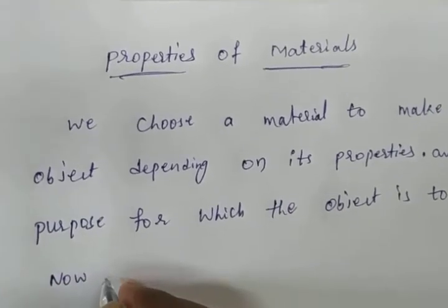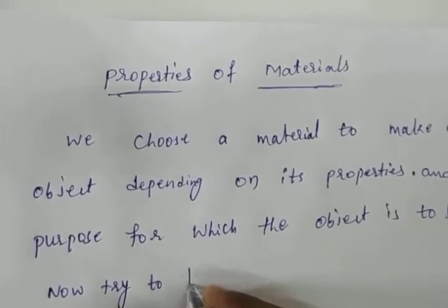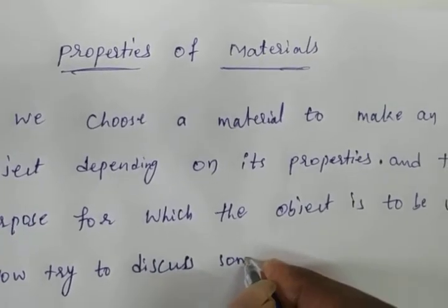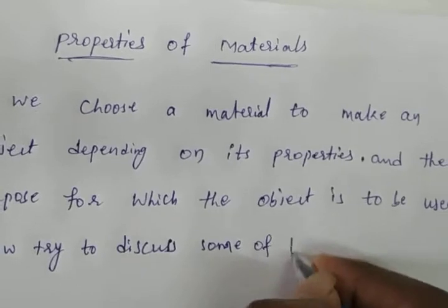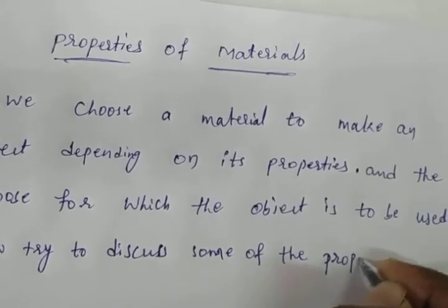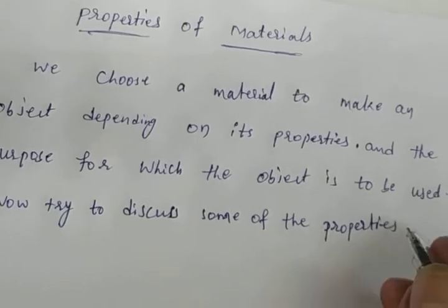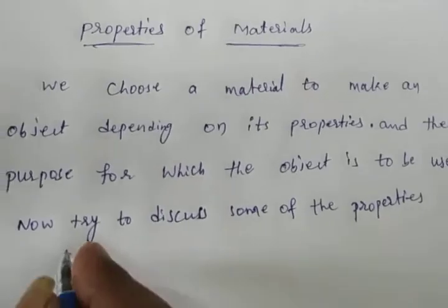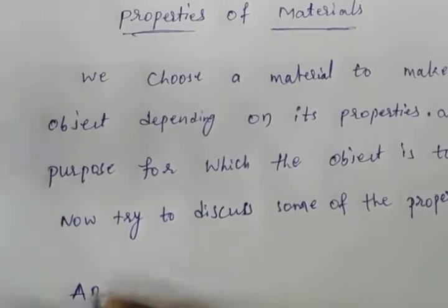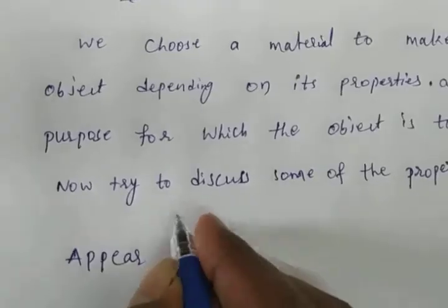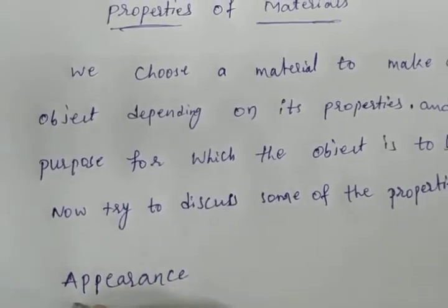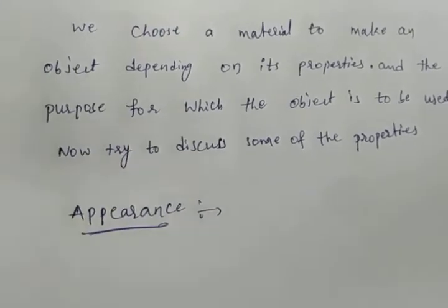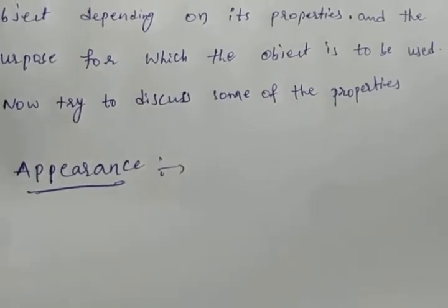Now let us try to discuss some of the properties. What are the properties? The first property is appearance. Generally, materials usually look different from each other.